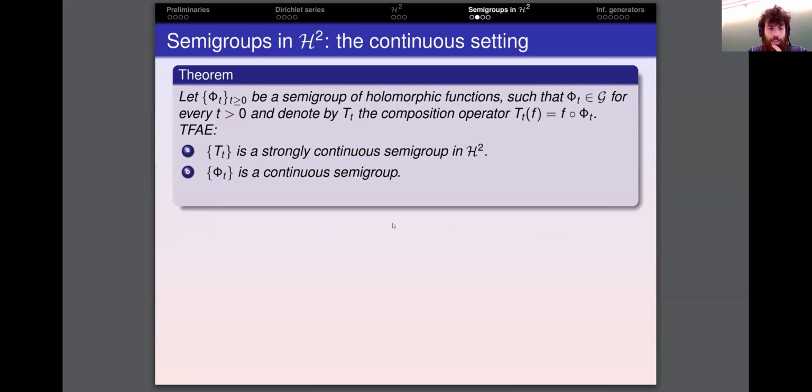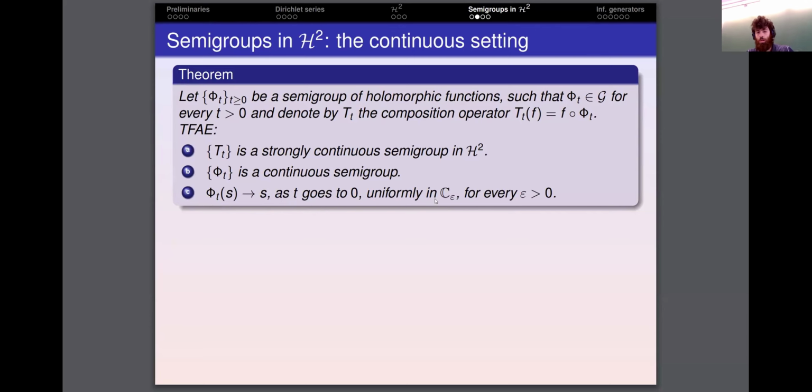So this is what the result looks like. If we consider a semigroup of holomorphic functions phi_t, where each element belongs to the class G, and we consider the associated family of composition operators, then the semigroup of composition operators is strongly continuous in H2 if and only if the semigroup of symbols is continuous. And in fact, this is very specific to the Dirichlet series setting, we also have that these two statements are equivalent to the convergence to the identity in every half plane strictly contained in the right half plane.